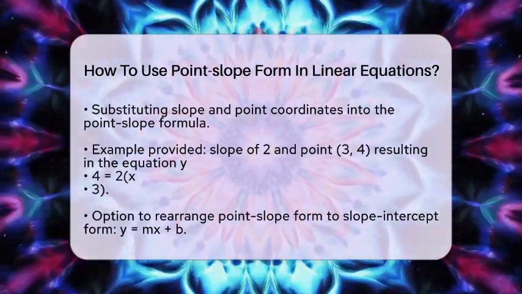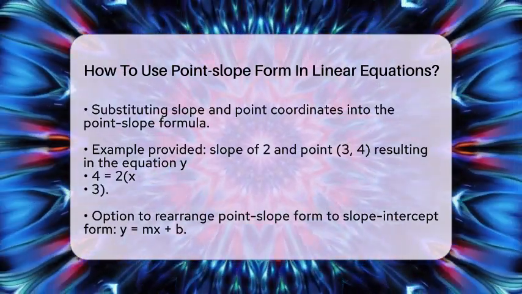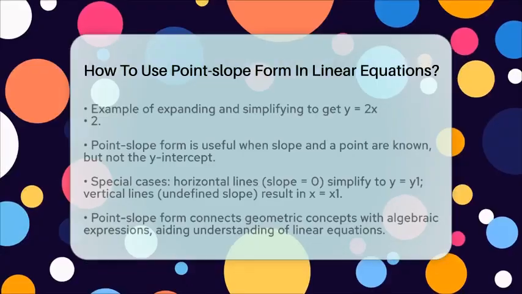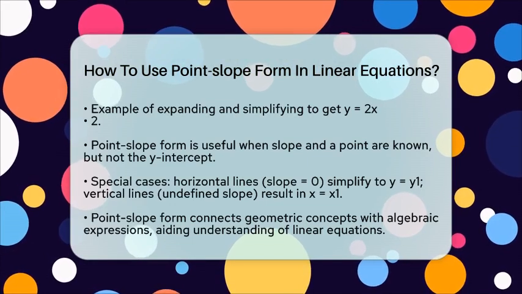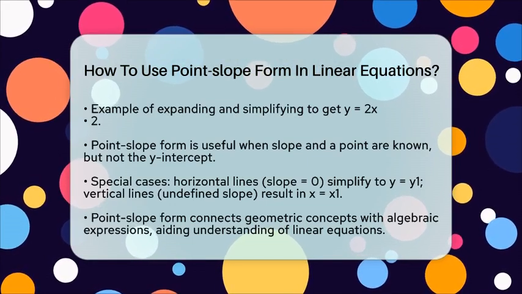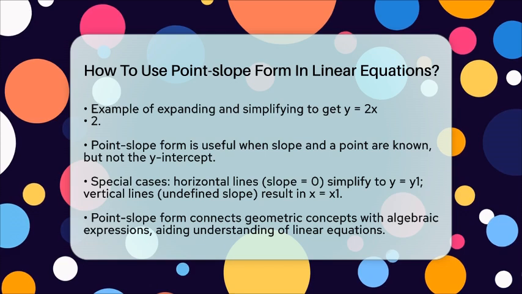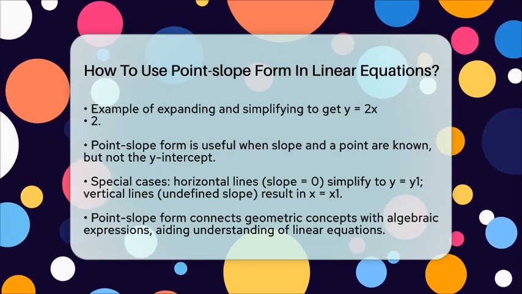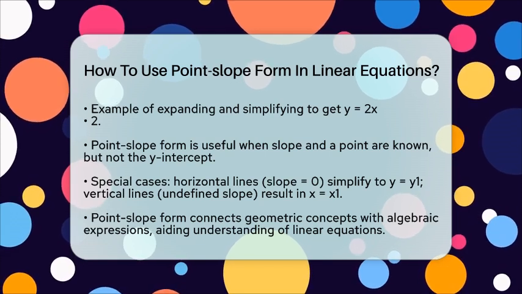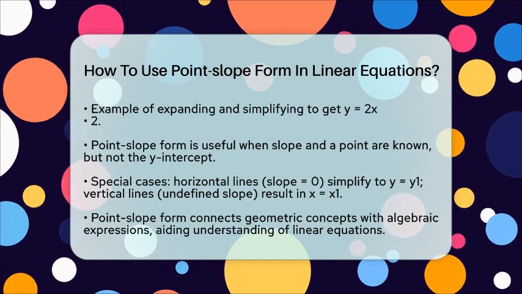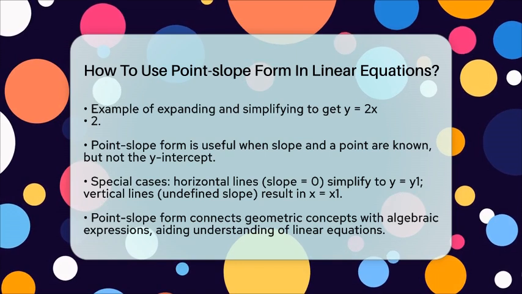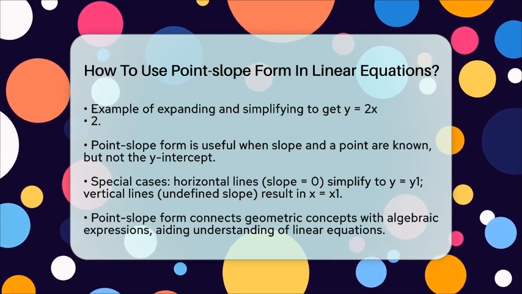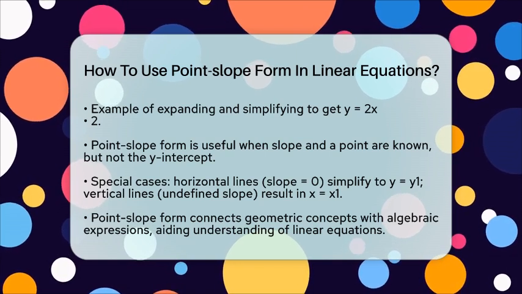Point-slope form is especially useful when you know a point on the line and the slope but do not yet know the y-intercept. It provides a straightforward way to write the equation of the line without needing the full graph or intercepts. Keep in mind that if the line is horizontal, meaning the slope is 0, the equation simplifies to y equals y1. On the other hand, if the line is vertical, point-slope form does not apply because the slope is undefined. In that case, the equation would be x equals x1.